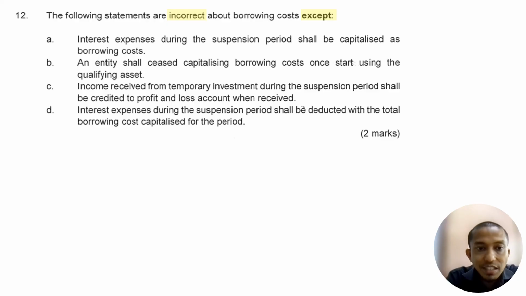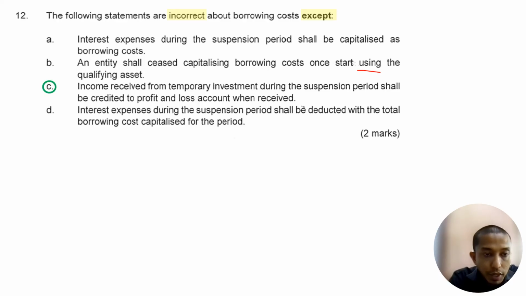An entity shall cease capitalizing borrowing costs once it starts using the qualifying asset, because they use the word using. It's wrong. It's not using, but completed. Income received from temporary investment during the suspension period shall be credited to profit or loss when received. Correct. During the suspension period, no need for us to minus. Therefore, we can just recognize this as profit inside profit or loss. That is actually C.